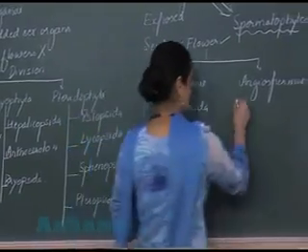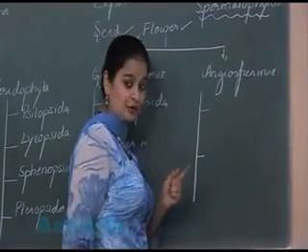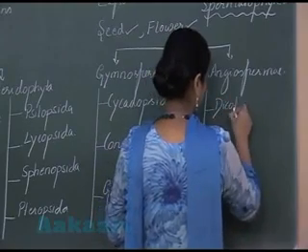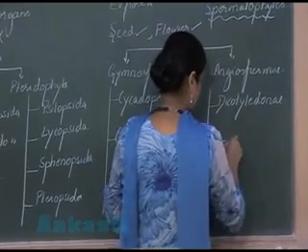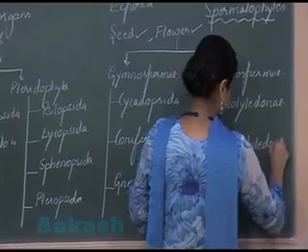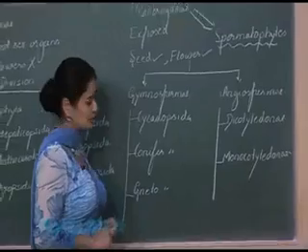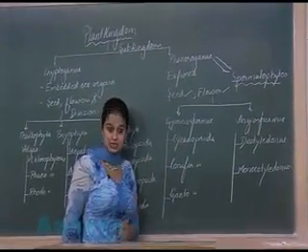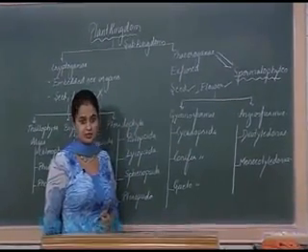In the angiosperms, you know two classes are there, that is dicot and monocot. Dicots are present under the class Dicotyledonae, and monocots are placed in the class Monocotyledonae. So this is the outline of plant kingdom classification. तो ये जो different groups मैंने यहाँ पर mention करे, इन groups को हम यहाँ पर study करेंगे in this chapter.